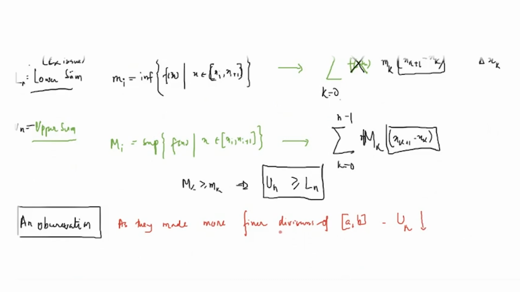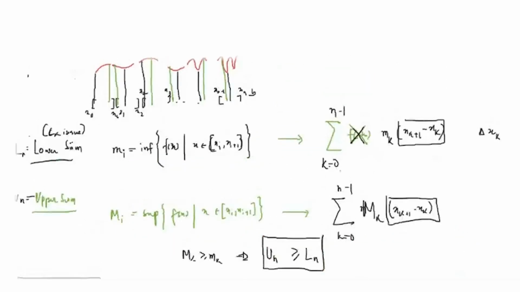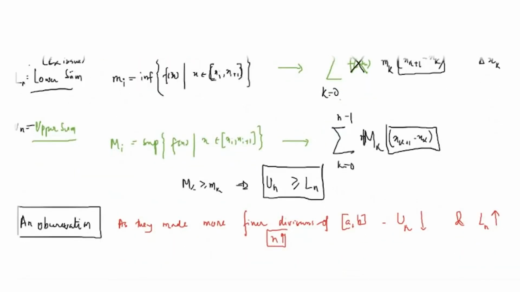That is, as n is increasing, as the division is increasing, the upper sum kept on decreasing, and the lower sum keeps on increasing. As they made more and more finer divisions, this happened.